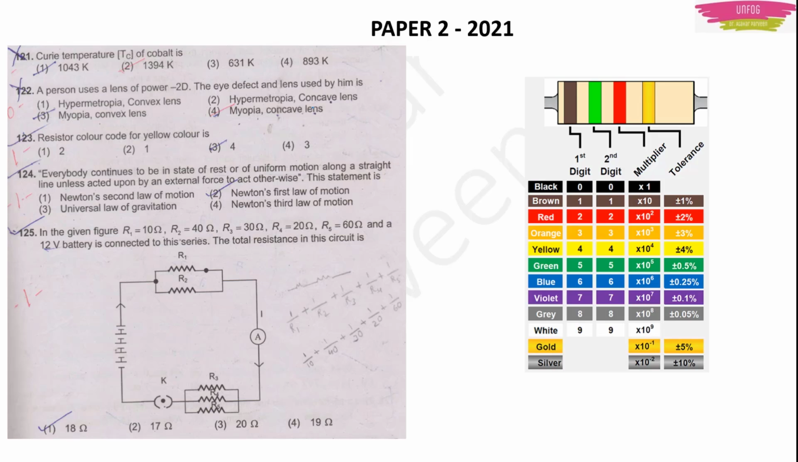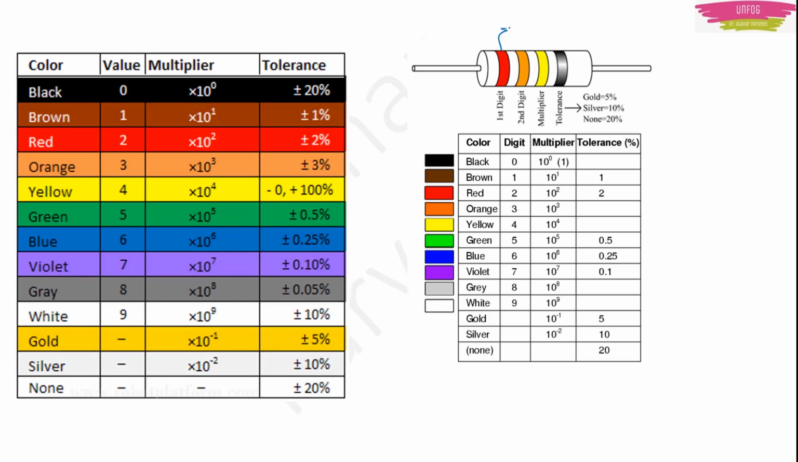It could be any color among these: black, brown, red, orange, yellow, green, blue, violet, grey, white. And then there will be gold and silver also. So how to read the resistors? I will tell you. The first color of the resistor will give you the first digit. This is the value of the resistor. In that value, the first digit will be given by the first color.